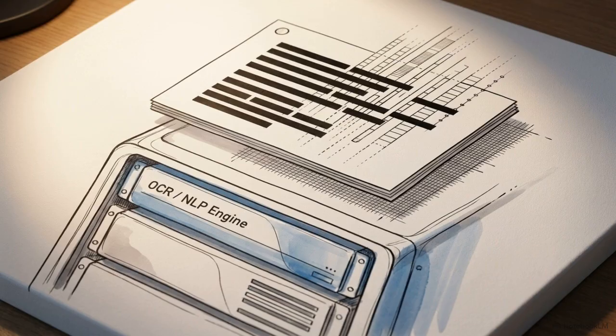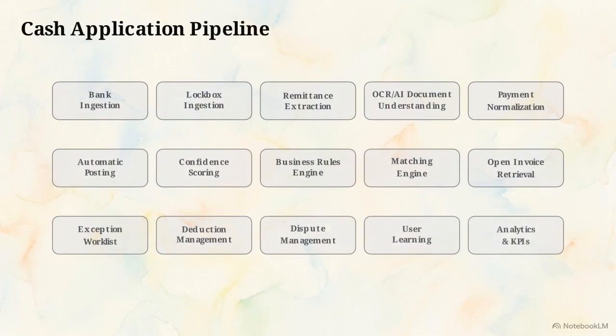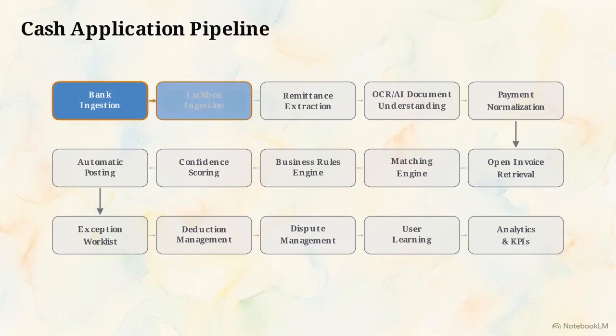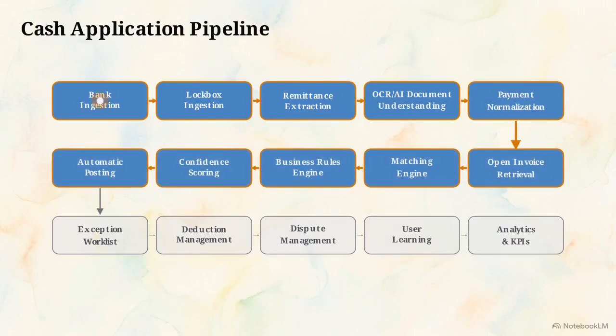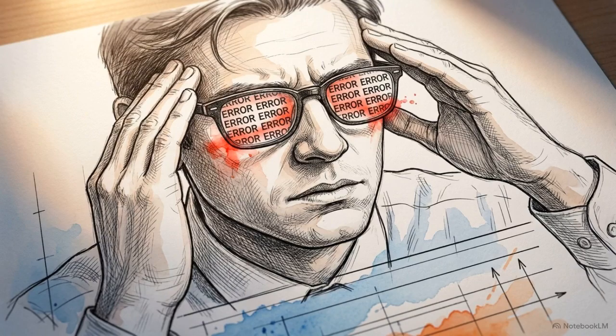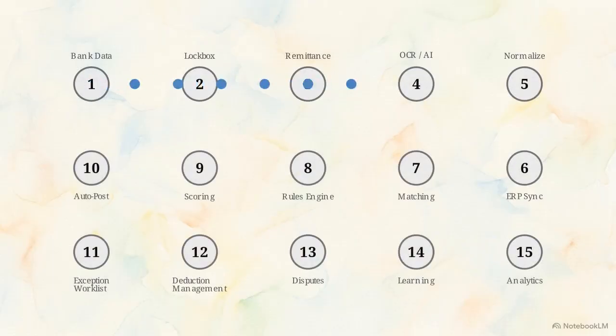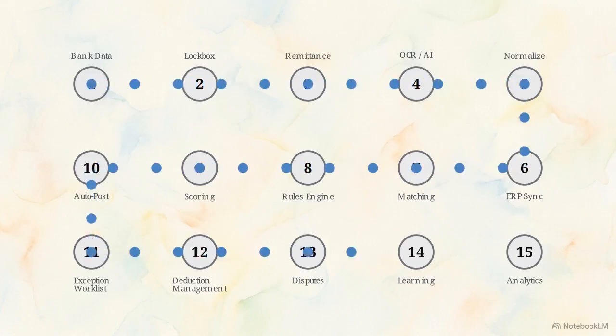Current market leaders rely heavily on front-end artificial intelligence tools, specifically optical character recognition and natural language processing. Nearly every leading vendor utilizes the industry-standard cash application pipeline, mapped out here in this linear flowchart. Modern AI successfully automates the early stages, ingesting bank files, extracting remittance text, and normalizing payment data rapidly. Despite near-perfect text extraction, human operators still step in to resolve thousands of daily transactions. The algorithms read the text, but they lack the capacity to understand situational nuance.